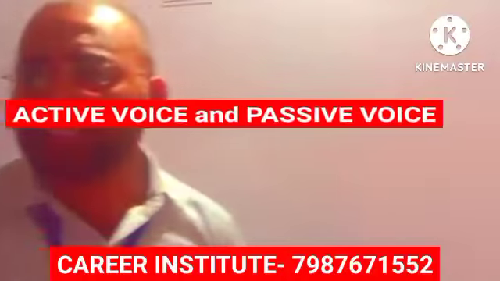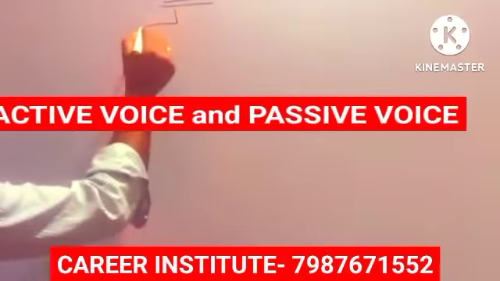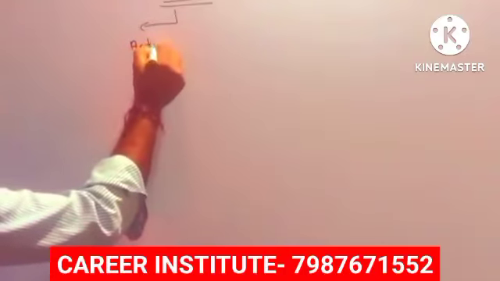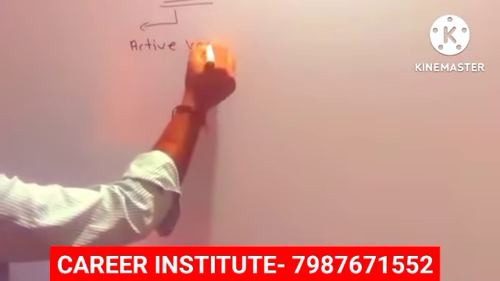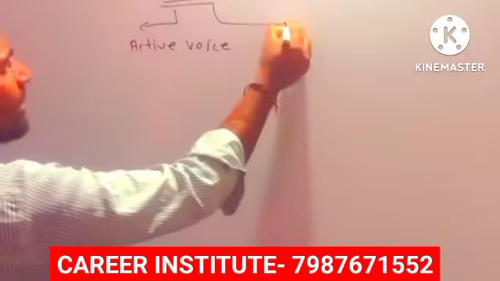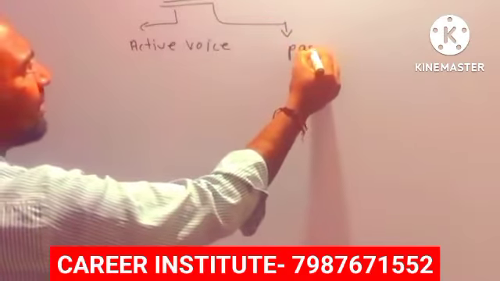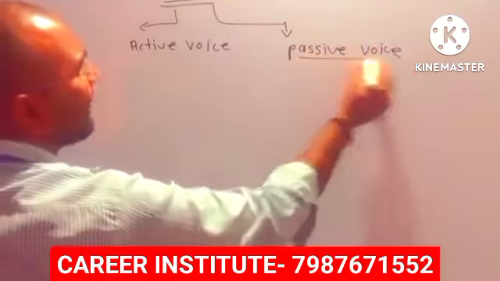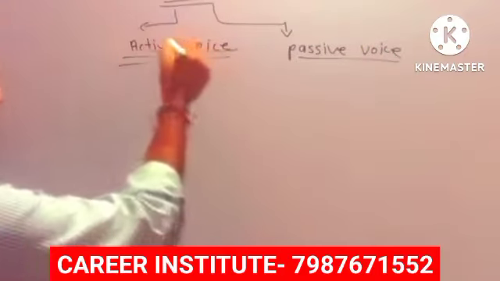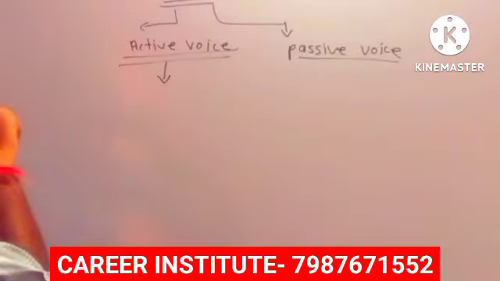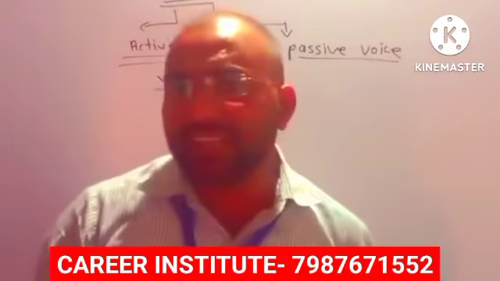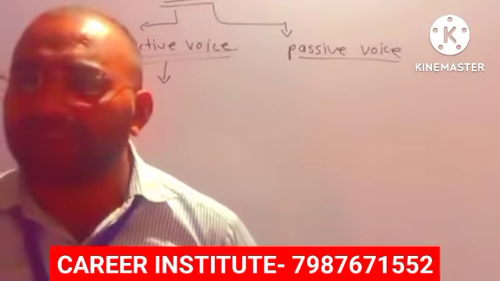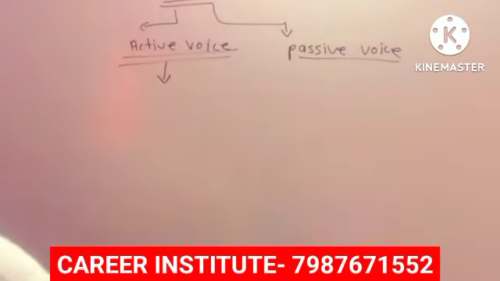How many types of voice? Two. One is called active voice, and the second one is passive voice. Active voice means normal sentence. Normal sentences like I am playing, I am going, I am eating, I am talking, she is coming, I know you, she knows me.